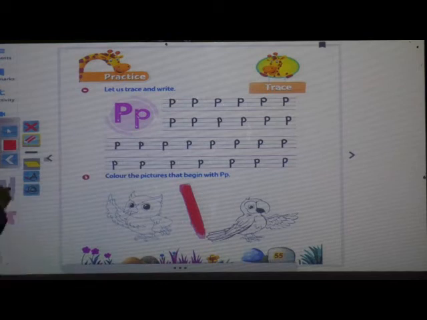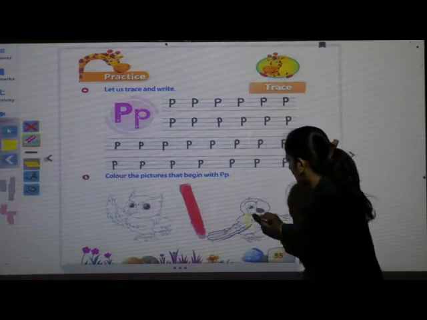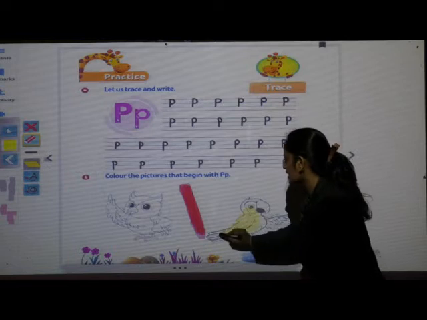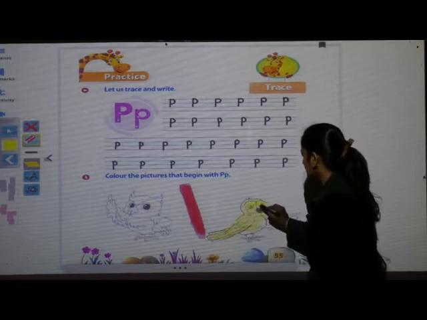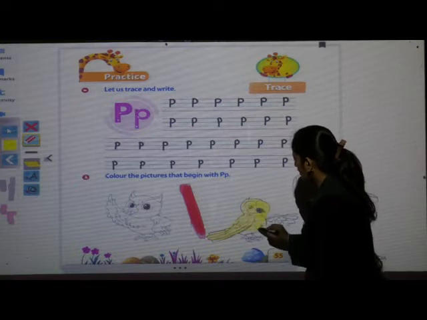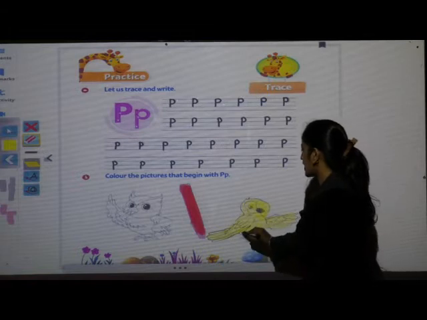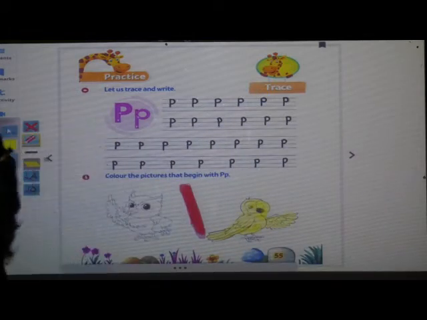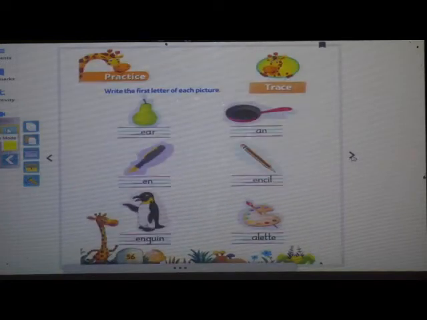After that, next picture, what you can see? It's a parrot. You have to color this parrot. Okay, children? Color it fast. Pa, parrot. Okay? These two pictures, they start with pa. So you have to color these two pictures. Okay, children? Done? Now turn the page.